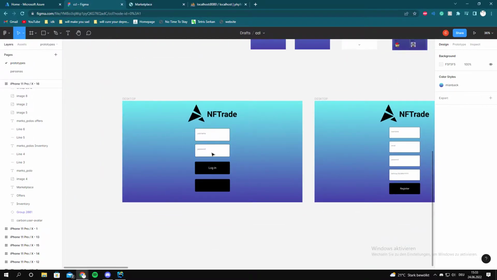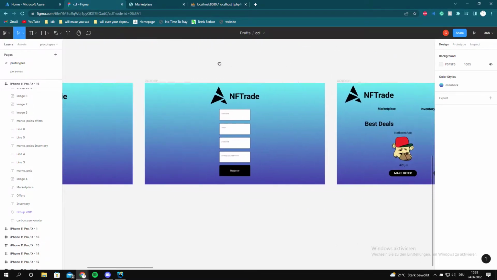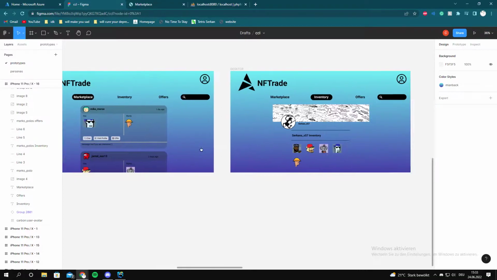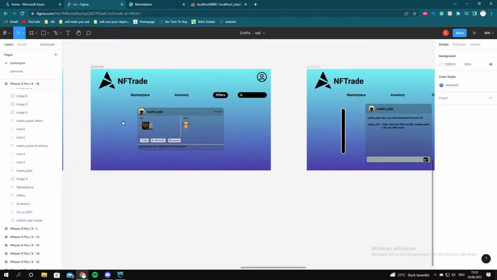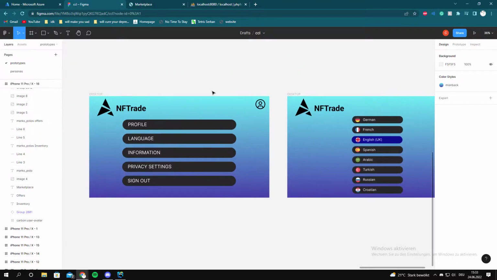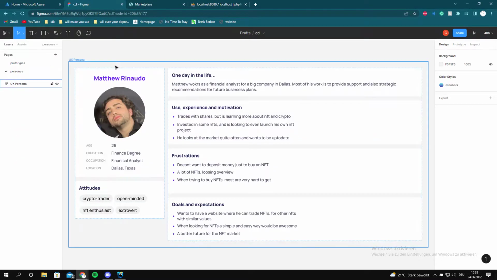This is the design I went through with this blue gradient. You can log in here, register here. Now you're on the home page. You can scroll down and see other trades. There is your inventory, which you can design with a banner and an avatar, the chat, and other people's inventory. Sadly, I didn't do the language area because it was a bit too much to implement. But that's about it.